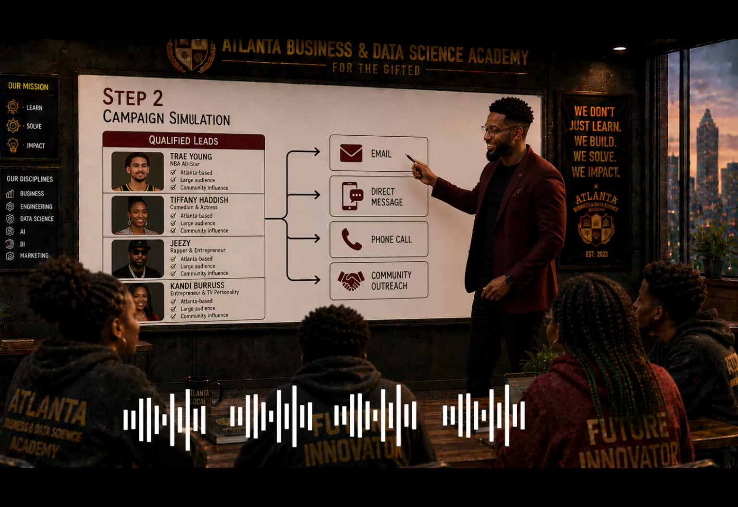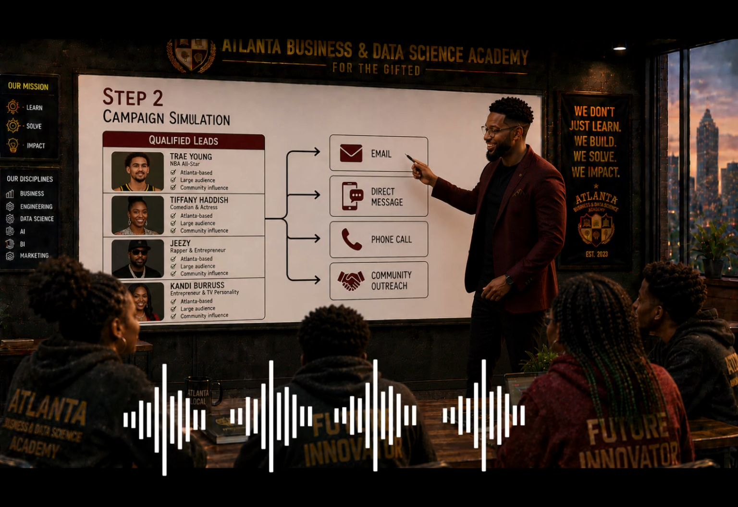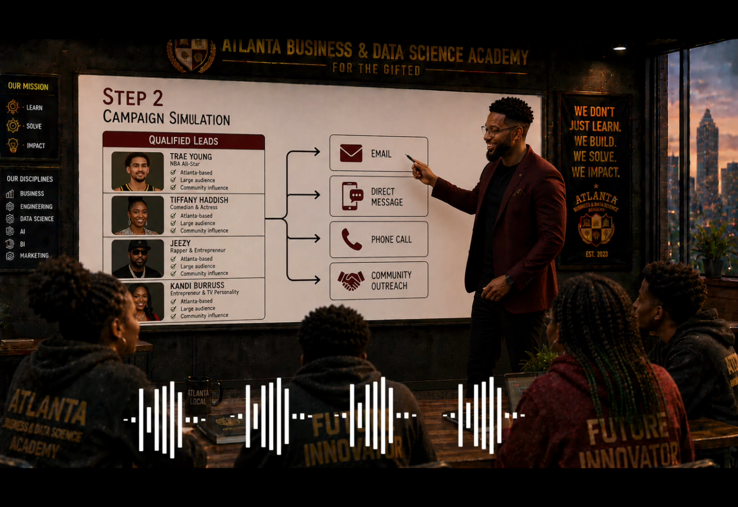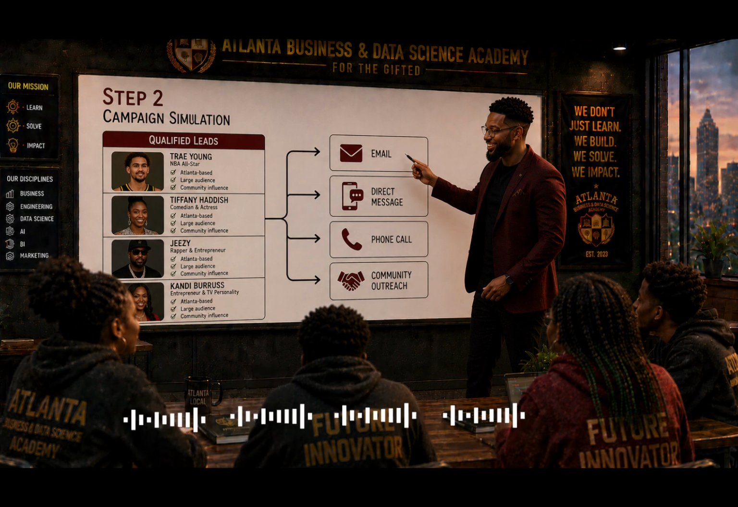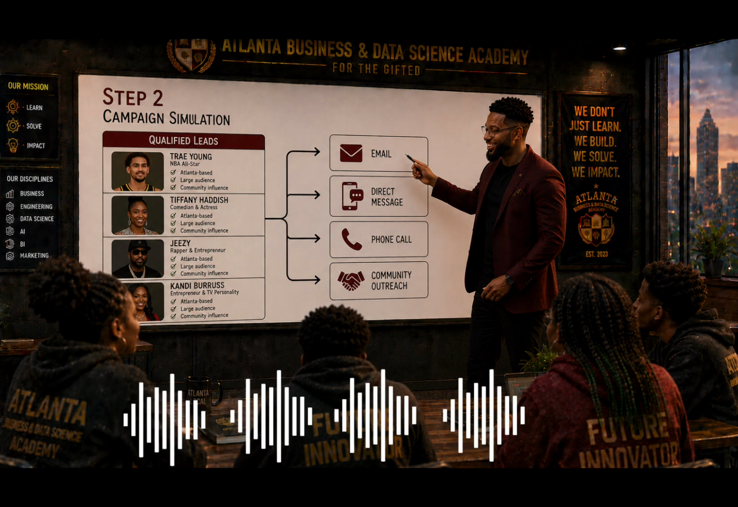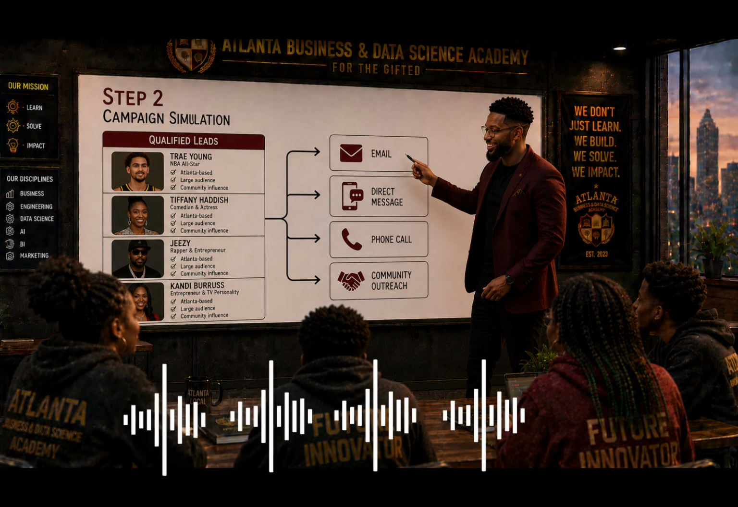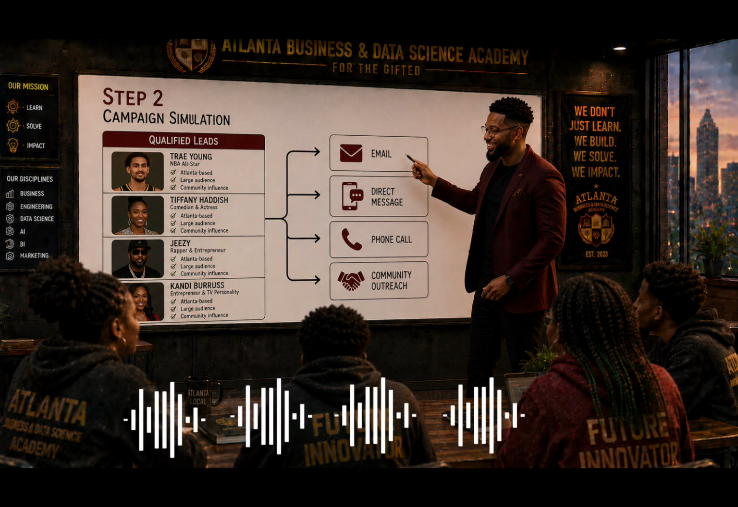Everything we build throughout this project is ultimately trying to predict or explain one of those two outcomes. Let's imagine we've already identified our 300 qualified leads. These are Atlanta celebrities and influencers who match the audience we discussed in the previous lesson. Every one of them will receive some form of campaign outreach, an email, a direct message, a phone call, or another marketing touchpoint. Now the campaign begins.